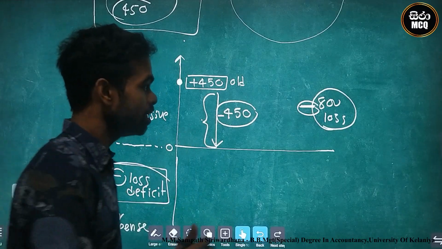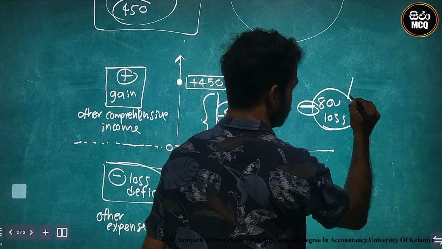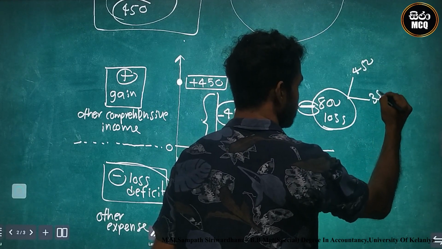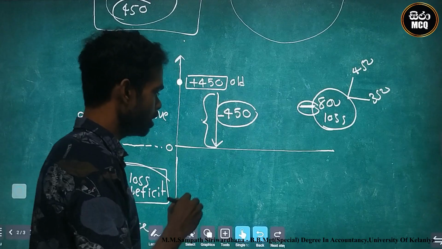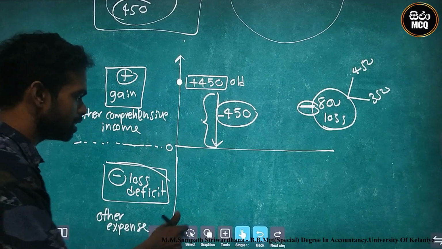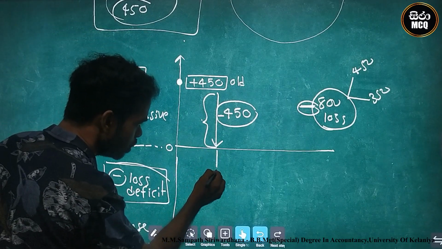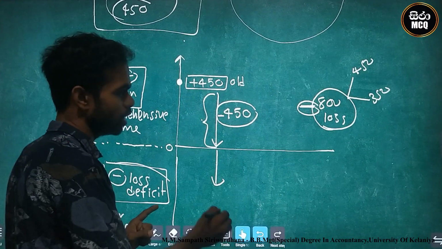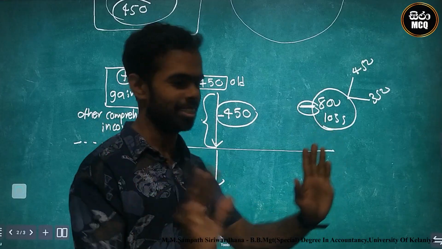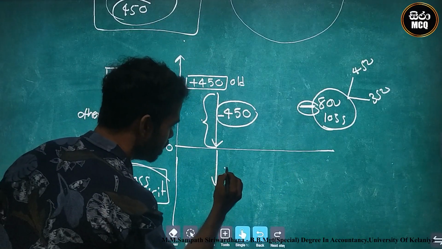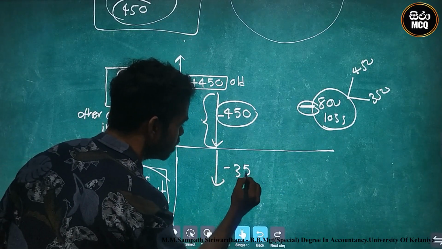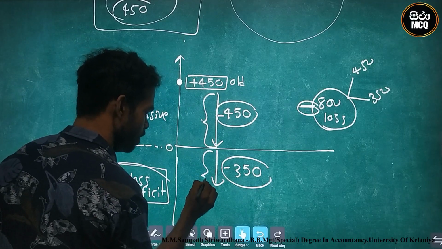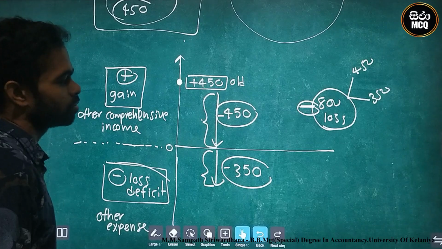Another 350 is remaining. Therefore, again we go to the deficit side using this remaining 350. Why? We have 800. Again we go to the 350 line.